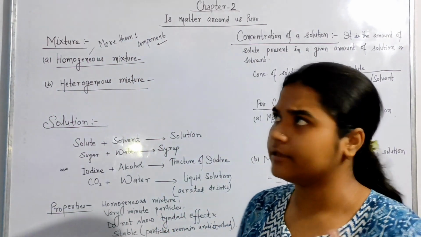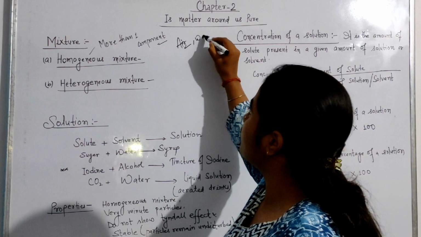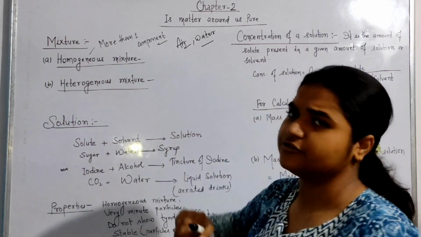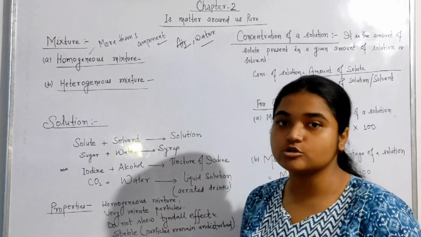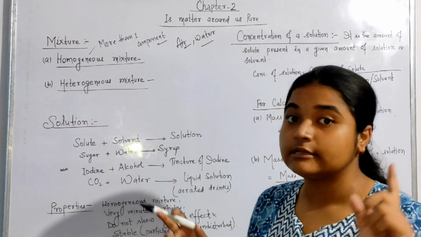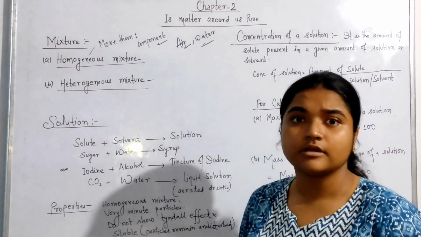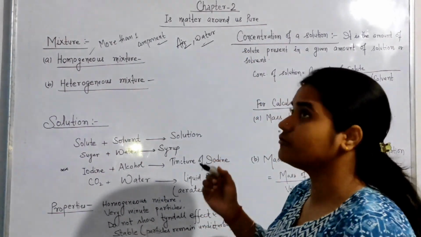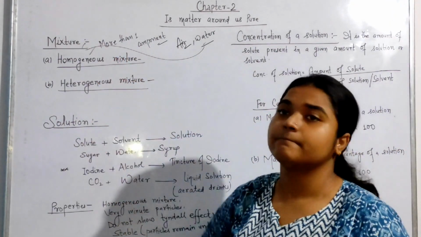For example, air, water, etc. We know very well that in air different types of gases are there, so obviously it is a mixture of many gases. It is never pure. Water has hydrogen and oxygen, two things, so obviously here also more than one thing. That means this is also a mixture.